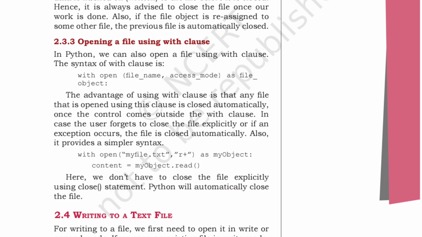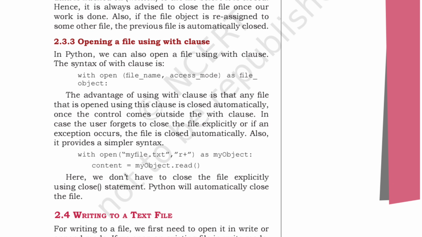So this is the syntax with the clause, that is with open myfile.txt, R plus means read as my object, then content is equals to my object dot read. You have to open the file, you have to read it. Okay, for that purpose we have to use the open.